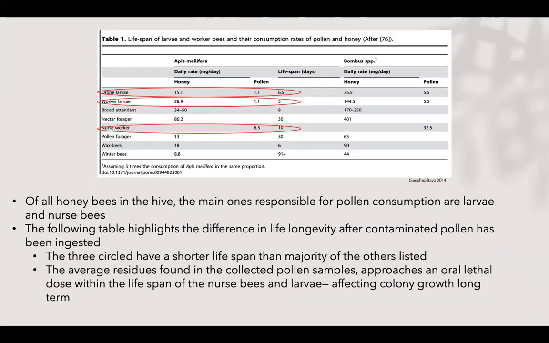Of all honeybees in the hives, the main ones responsible for pollen consumption are larvae and nurse bees. The following table highlights the difference in life longevity after contaminated pollen has been ingested. The 3 circled have a shorter lifespan than the majority of the other worker bees. The average residues found in the collected pollen samples approaches an oral lethal dose within the lifespan of the nurse bees and larvae, affecting colony growth long term.